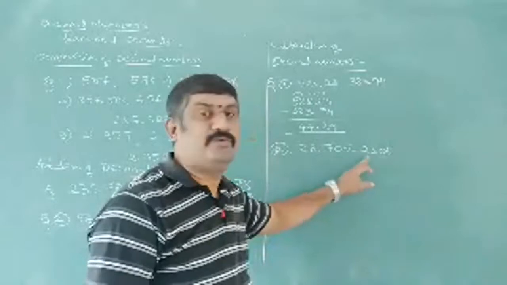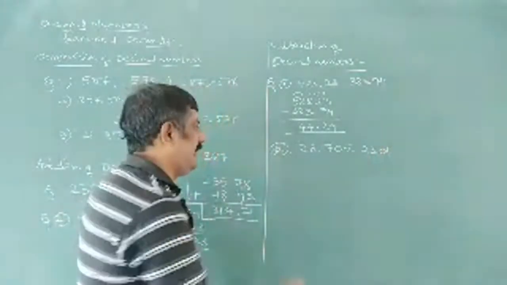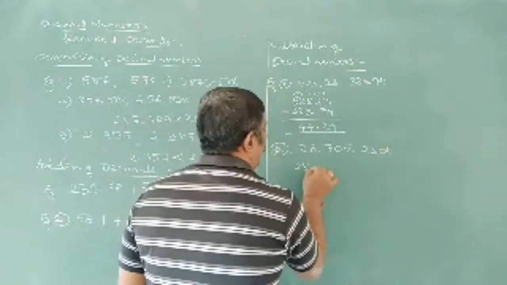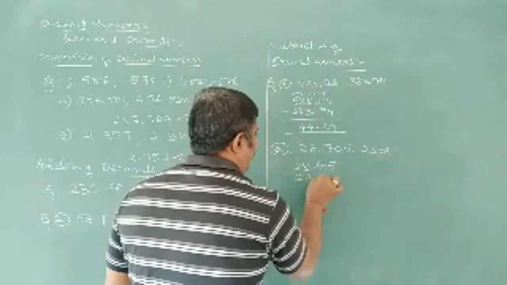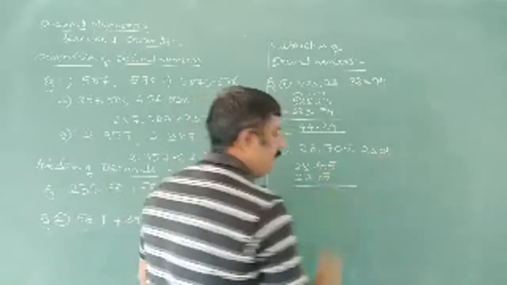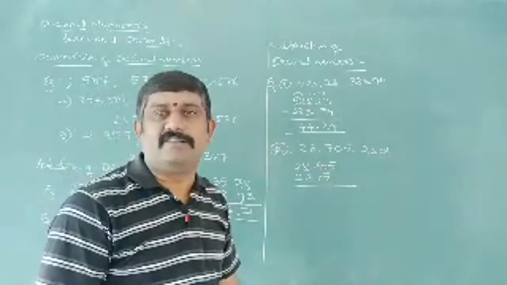What are we doing here? 28.705 minus 23.05. Write it down as it is: 28.705 minus 23.05. Something is missing here. What is it?